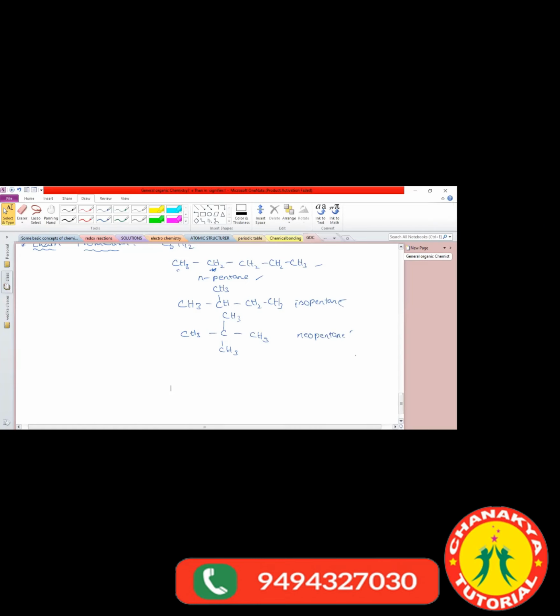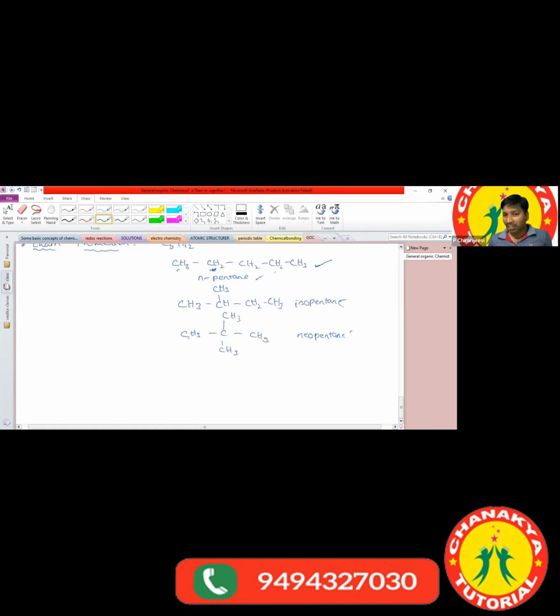In the structures, chain length matters here. In the first structure, all the carbon atoms are present in a straight line. In the second molecule, in a straight line we have only 4 carbon atoms. And in the third one, in a straight line we have only 3 carbon atoms. But the formula is the same for all three. What is the formula? C5H12. You can check how many carbon atoms and how many hydrogens there are. Sir, what's the difference here?